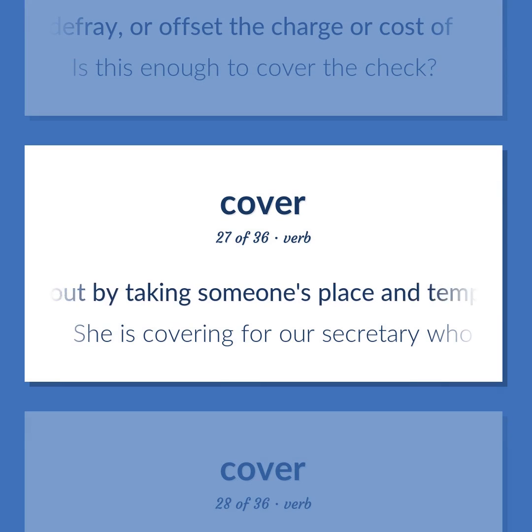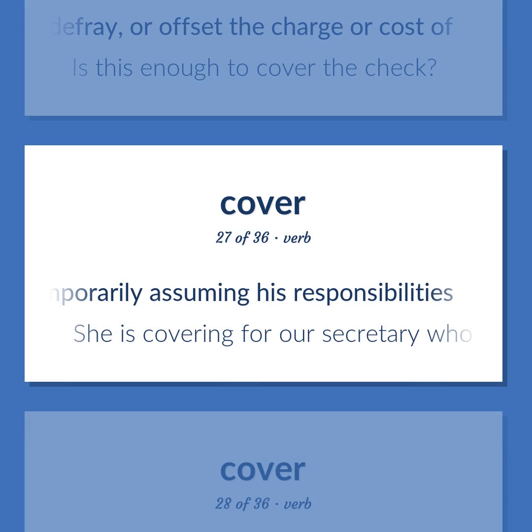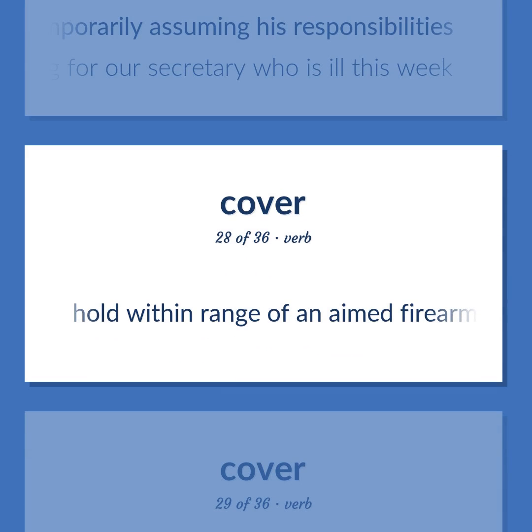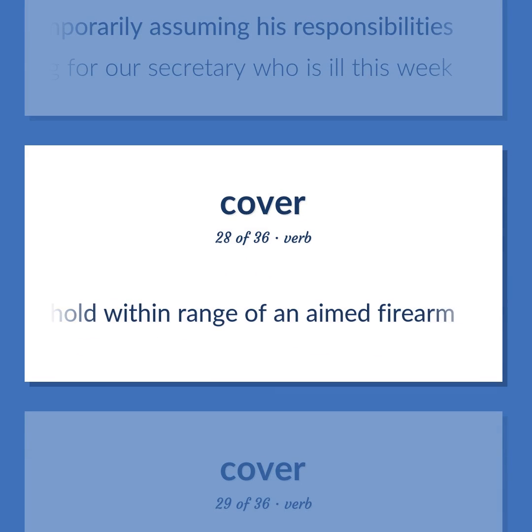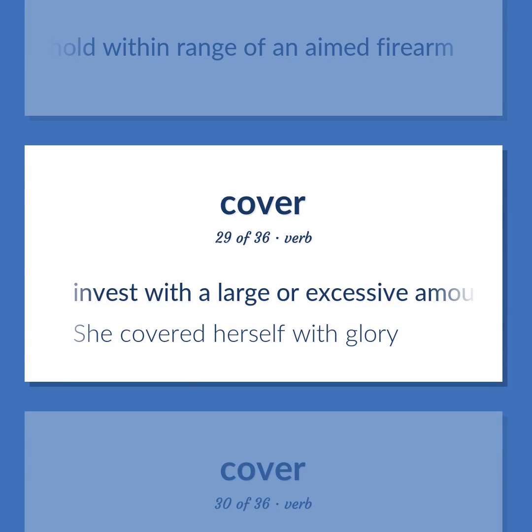Help out by taking someone's place and temporarily assuming his responsibilities. She is covering for our secretary who is ill this week. Hold within range of an aimed firearm. Invest with a large or excessive amount of something. She covered herself with glory.